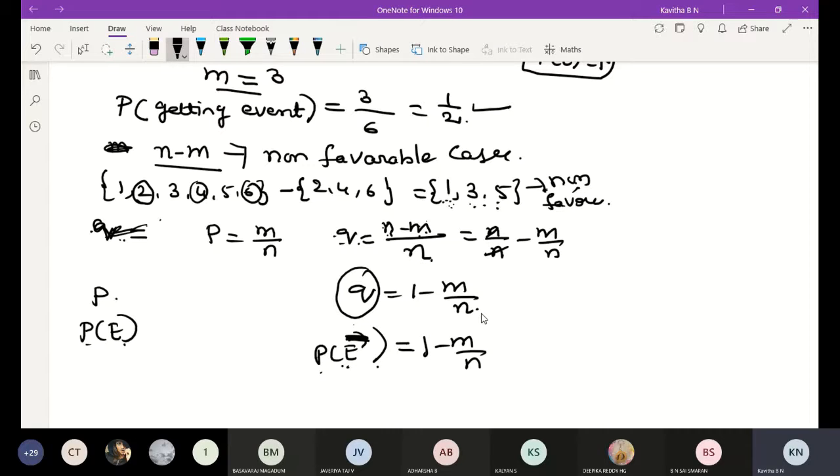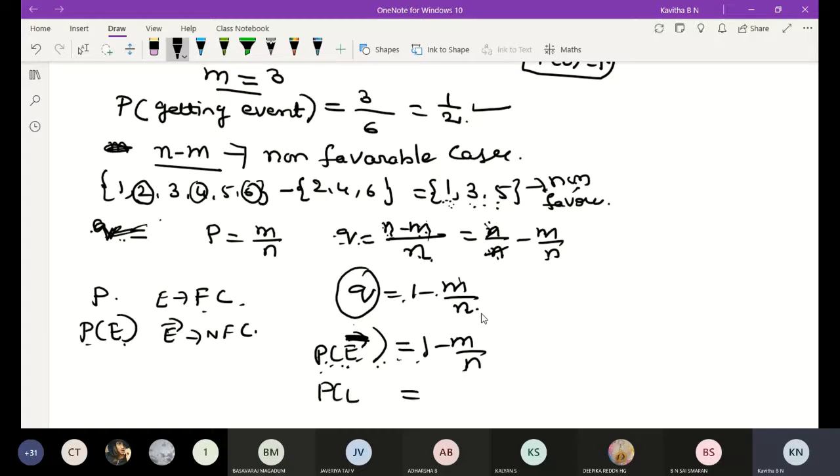Q is n minus m by n, then n by n minus m by n, n gets cancelled, 1 minus m by n. E represents favorable cases. E bar represents non-favorable cases. Probability of E bar is equal to 1 minus m by n.